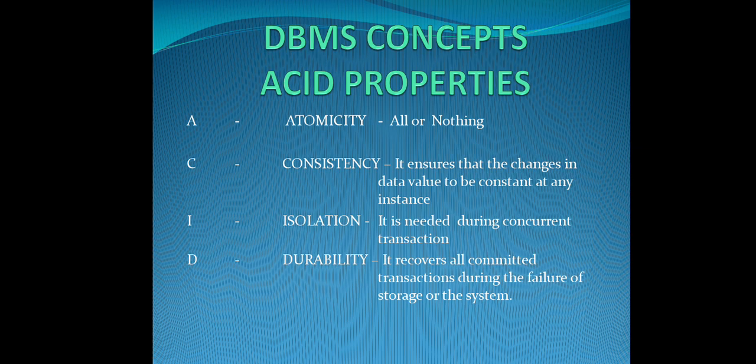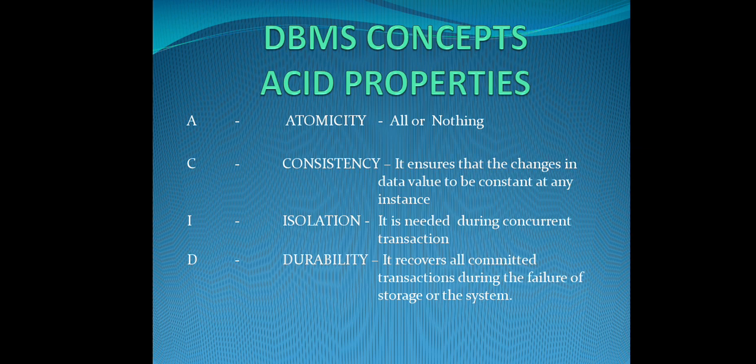Then durability. Durability recovers all your transactions during the failure of your database or failure of your systems. Whatever data, whatever transactions you have created, everything will be stored by default. Sometimes you are performing some transactions, suddenly your system crashes or something happens or your database collapses. In such cases, whatever transactions you have done, everything will be stored in non-volatile storage. So these four properties are very important for the DBMS.